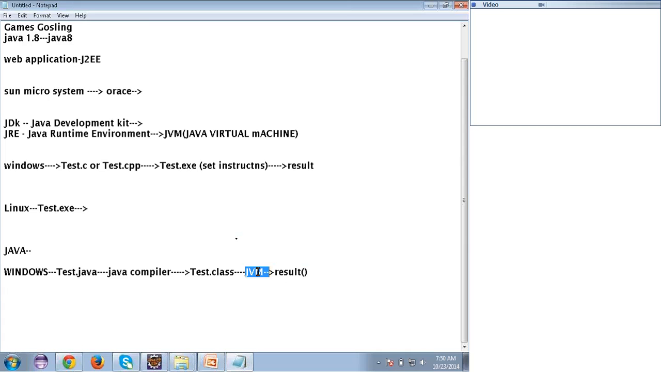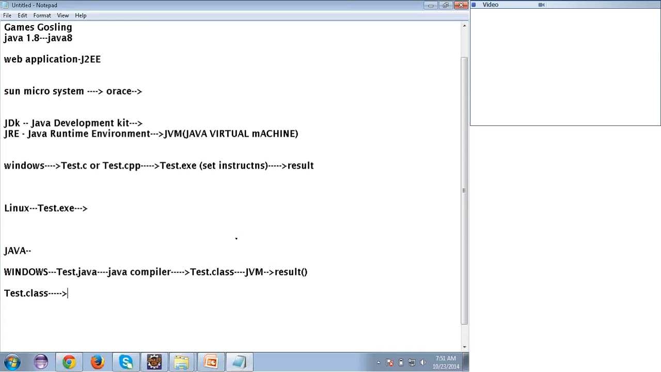Okay, when I write any program in Java, I'll get the test.class file. Then JVM will come into the picture. What it will do is JVM will read all the code inside the test.class file and it will convert this data into the assembly language which can be understood by the Windows operating system.